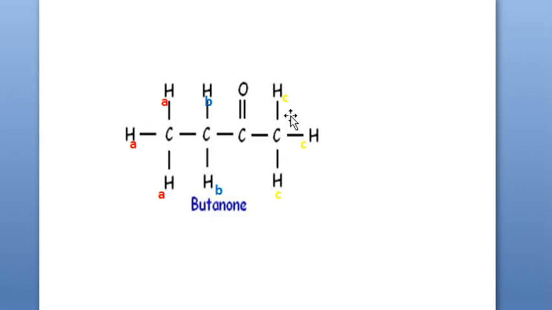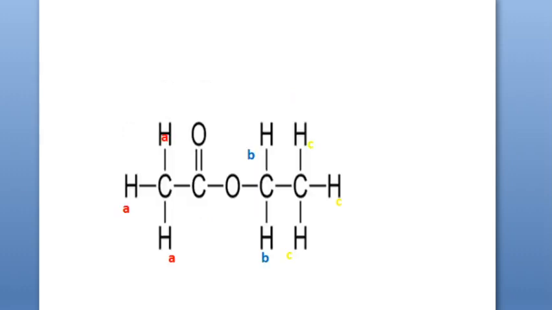This is A set and this is C set we have given. And this middle CH2 has a different environment from A set and C set. Therefore, this is a different set. So you got three different sets of protons which are non-equivalent: A set, B set and C set. Three sets of non-equivalent protons. So you could expect three signals in the case of butanone. So, some handwritten examples.